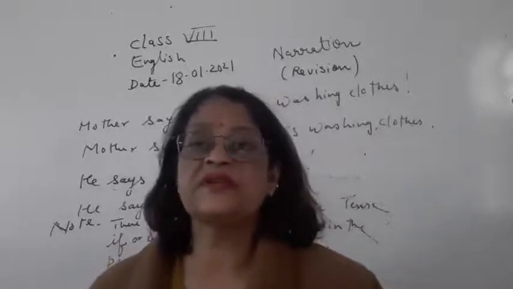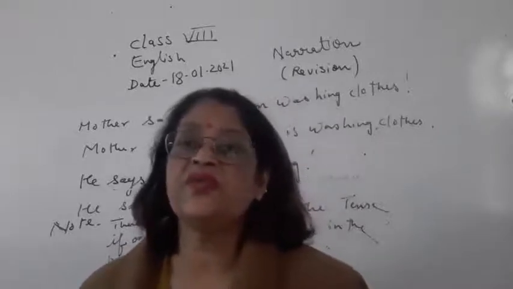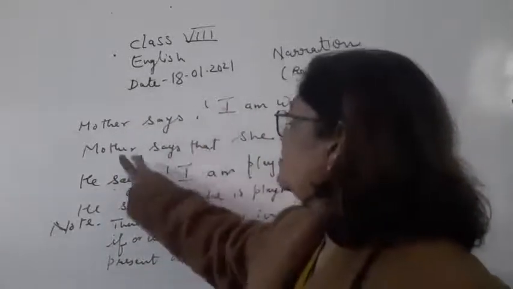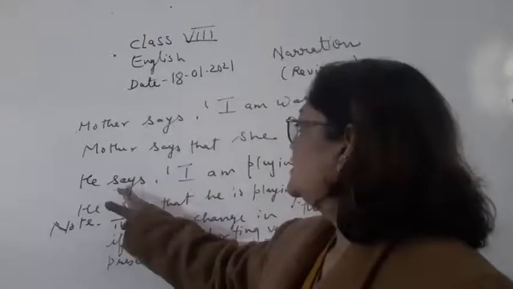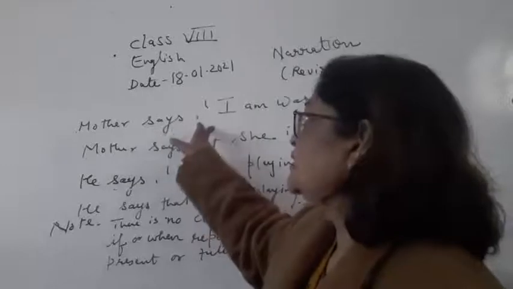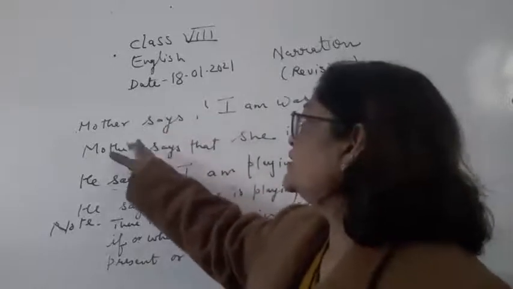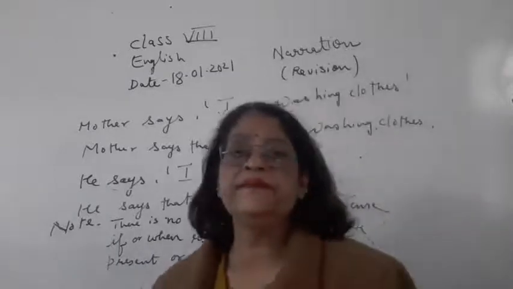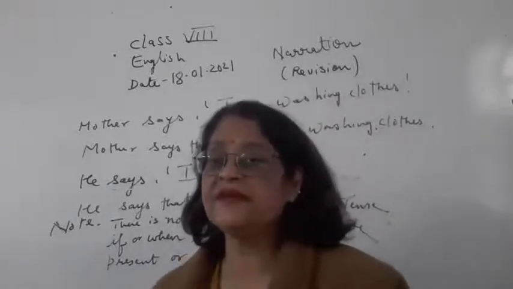If it is not there, then simply says, like here you can see there is no object in all these sentences. So here, mother says, he says. If there had been "mother says to me", what would happen here? Mother tells me. In this way the changes take place.